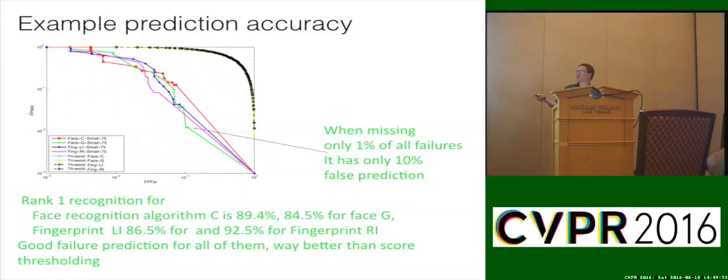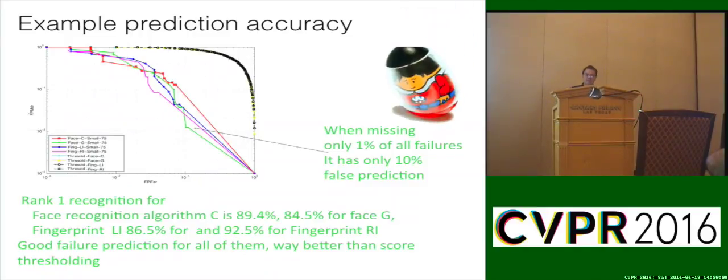But by using the score analysis, we get a much better prediction. And this is sort of like a logarithmic space. So this is a huge improvement in our performance, the ability to predict that any one of these biometric systems failed. Okay, so we were very good at dealing with all of those. And so then the next question is, well, can we do even better in terms of fusion? We'll come back to that.